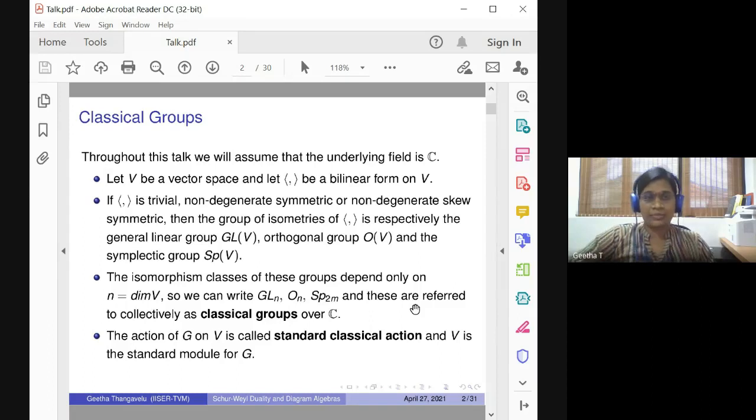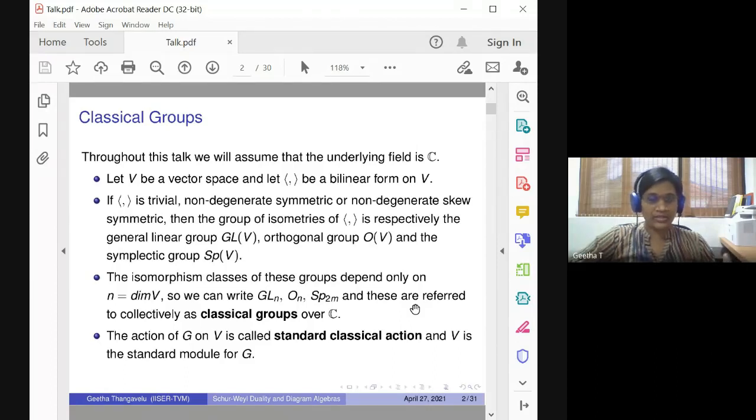So this group is the general linear group for the trivial bilinear form, the orthogonal group for the symmetric one, and the symplectic group for the skew symmetric one. And the isomorphism classes of these groups depend only on the dimension of V.